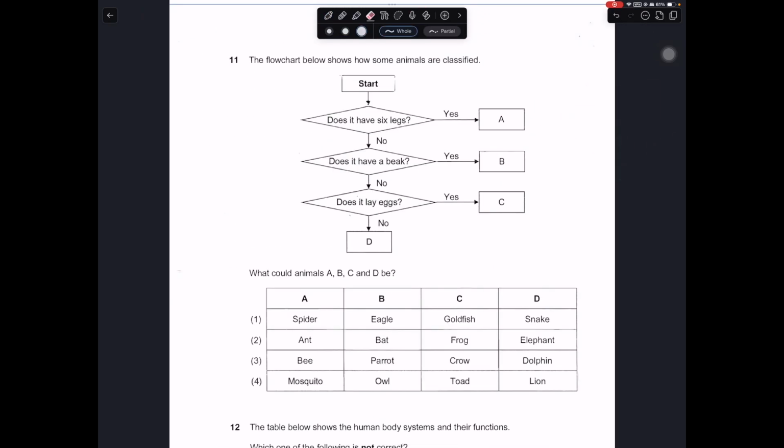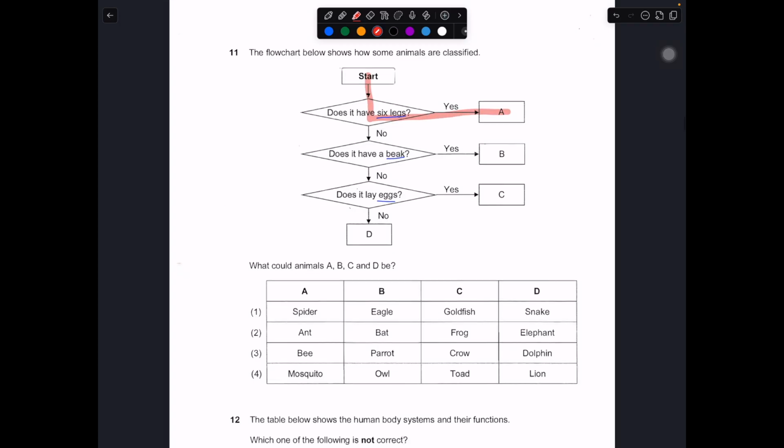Okay, so for question number 11, we have a flow chart that shows some of the animals and how they are being classified. We have A all the way until D, and we have certain questions given to us: 6 legs, beak, and legs, and then we have to classify them accordingly. So let us go through step by step. We go through A first, then followed by D.